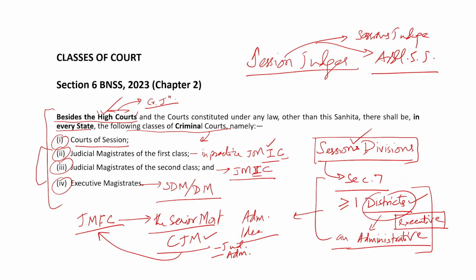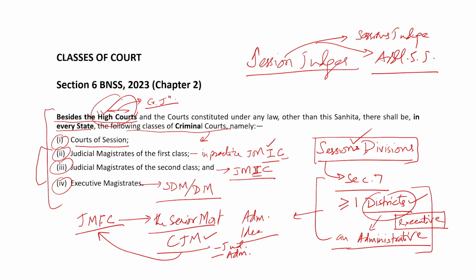So the hierarchy would be like the judicial magistrate first class at the bottom, then their administrative senior would be the CJM who would distribute the work among them, and above CJM, sessions judge would be there. Then section 13(2) says that CJM would be distributing business among the judicial magistrates subordinate to them. So that's how the courts are divided, with different categories of criminal courts in the High Court and below.